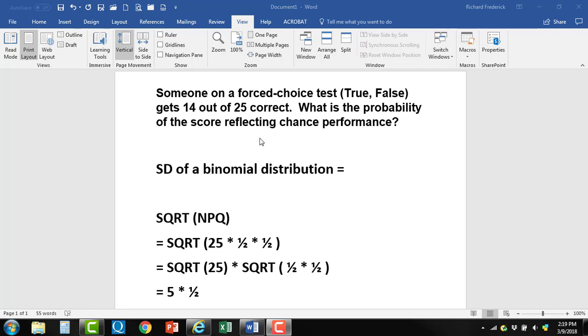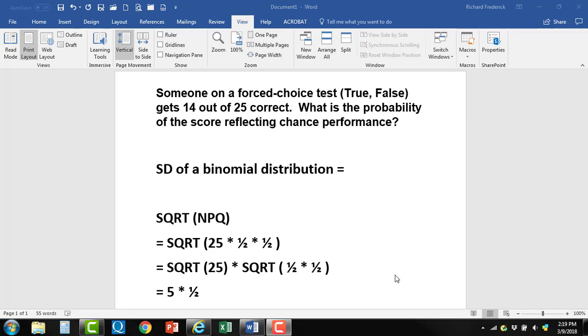So probably the question that might be desired is actually what are the possible scores that you would expect to see in a 25 item true-false test when a person is guessing at the answer? That's a question that we can answer with the information given so far.